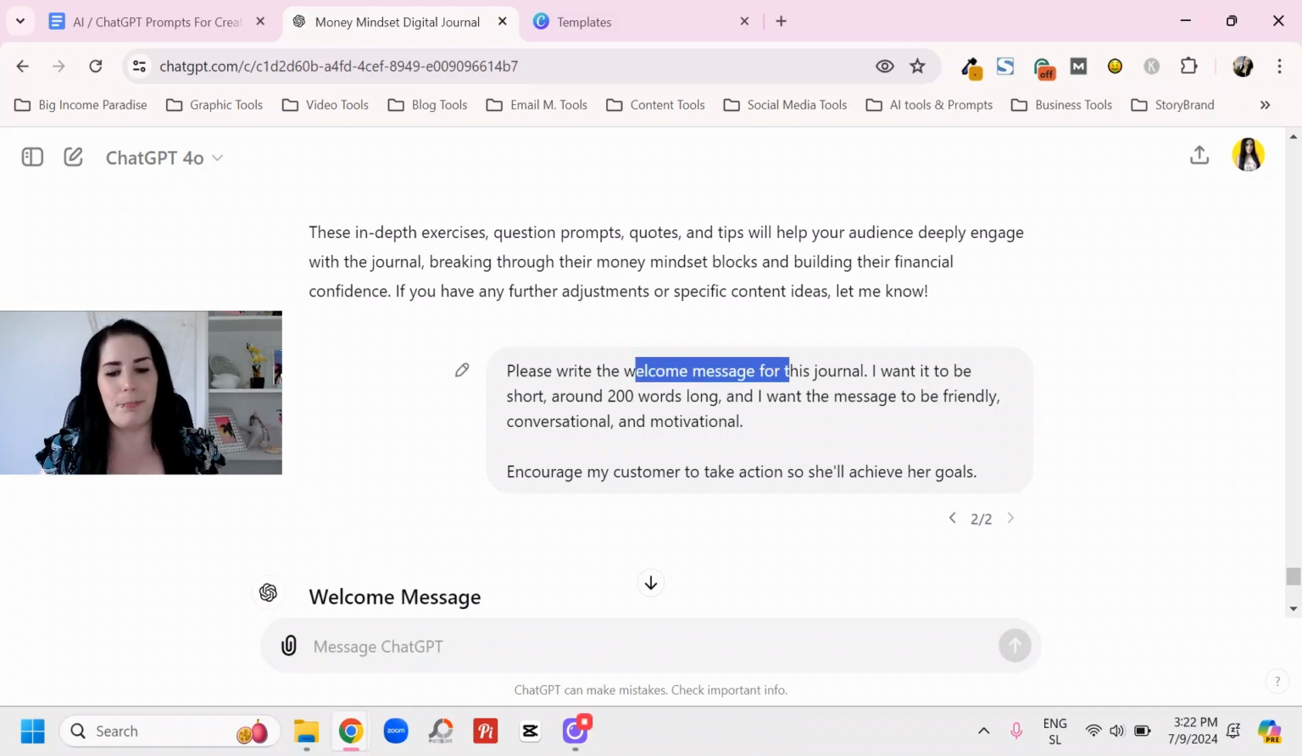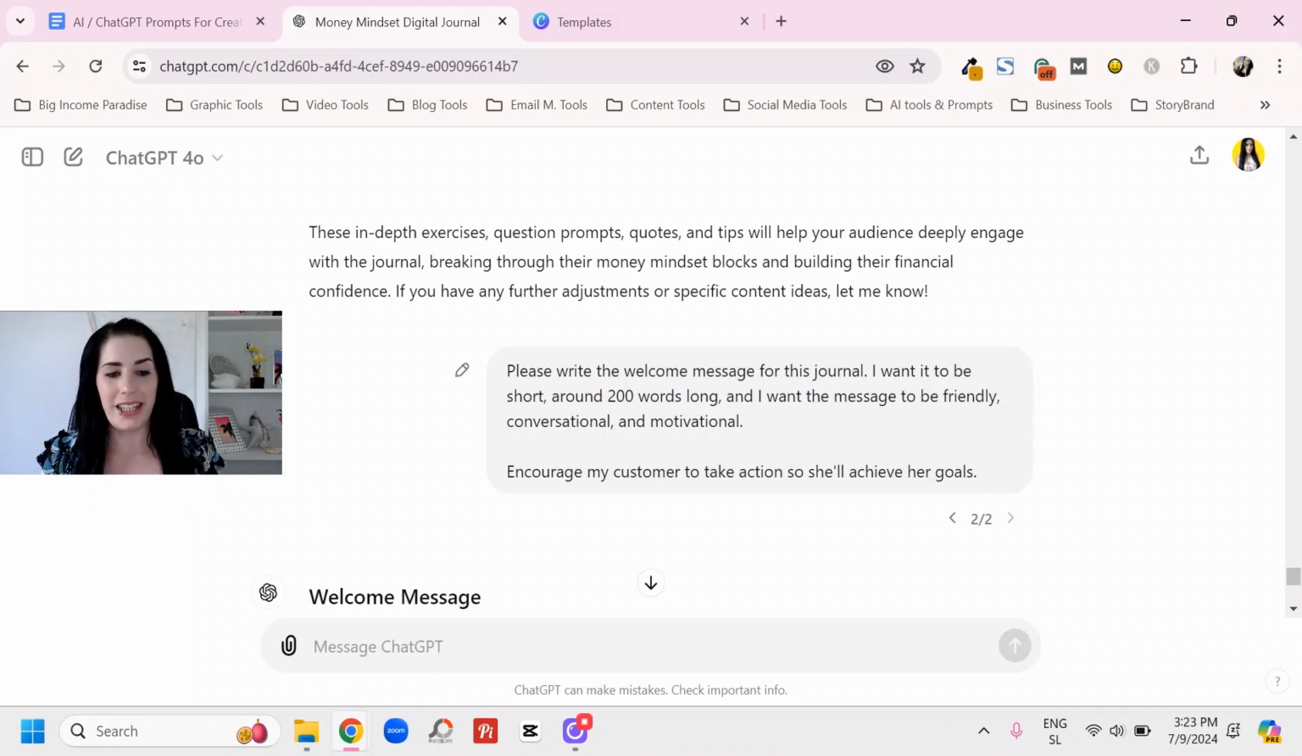So when you're done with the whole journal, I usually struggle to create a welcome message, as a video or in journals or whatever I'm creating. It's challenging for me to do that first because I don't know how my product is going to look.